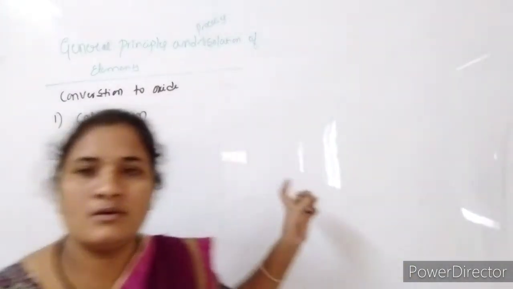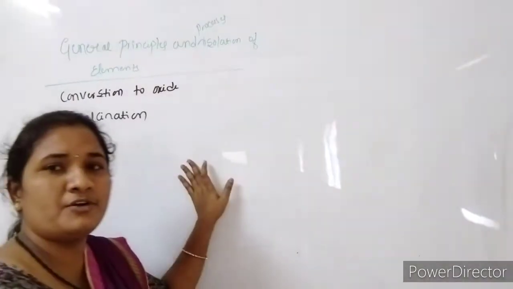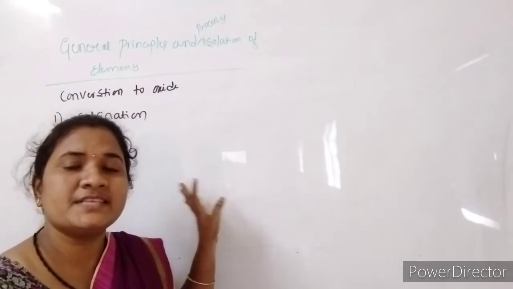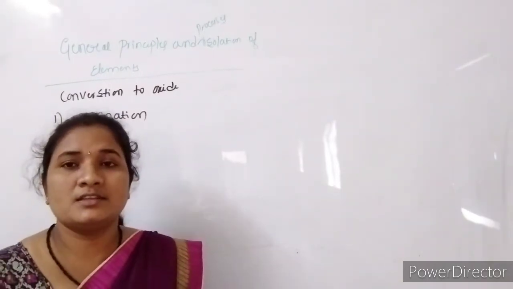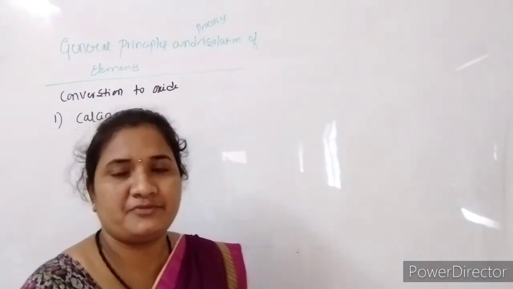In calcination we do heating, that is, heating of the concentrated ore takes place. During this heating, the volatile matter present in the ore escapes from it.